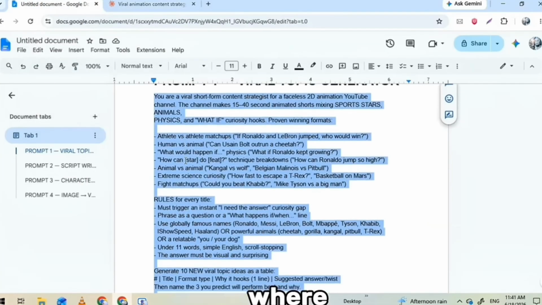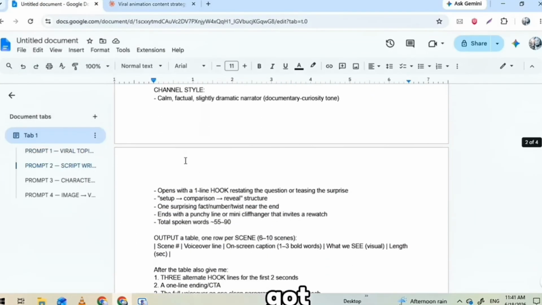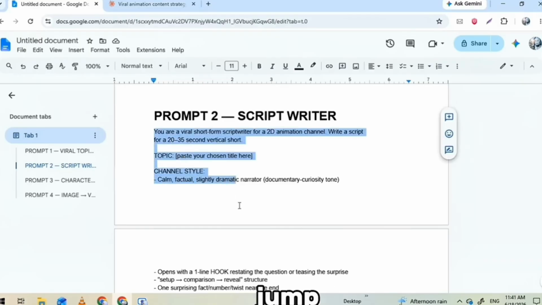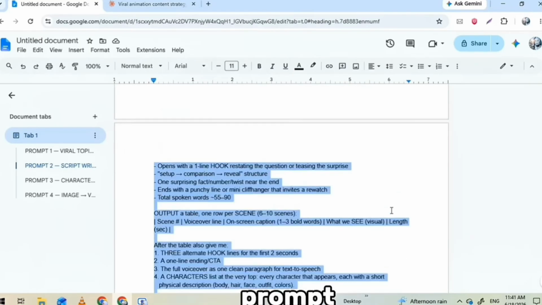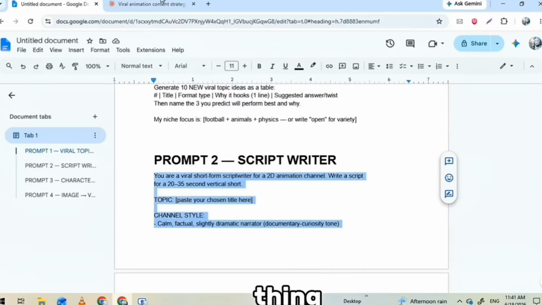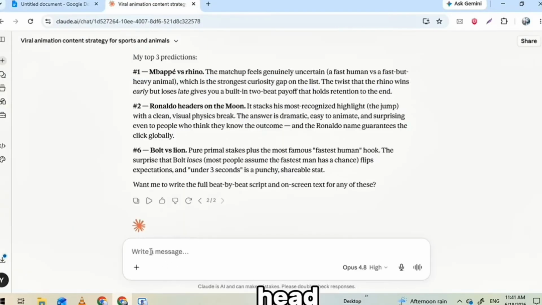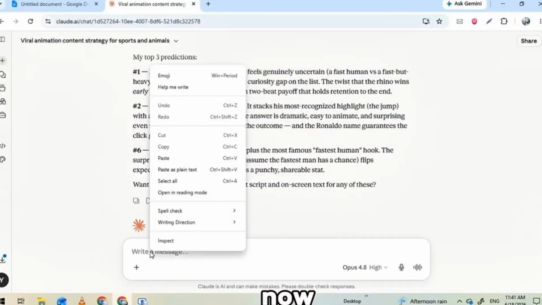Pick your winner and let's take it to the next prompt, because this is where your idea turns into an actual script. Got your topic locked? Perfect. Now jump back to that same Google Doc, the one with all the prompts, and this time grab prompt number 2. Copy the whole thing, top to bottom, exactly as it is. Head back into Claude and paste prompt 2 in.